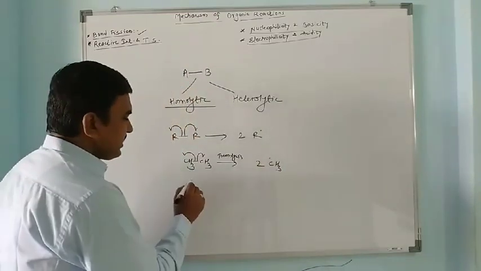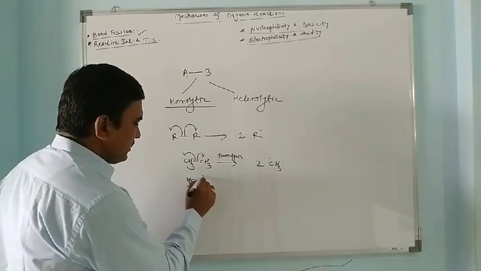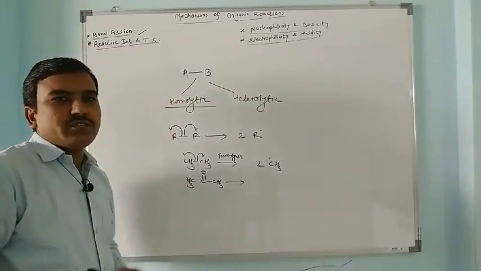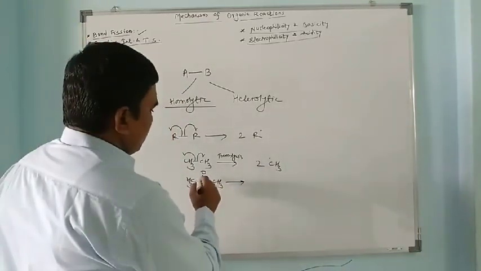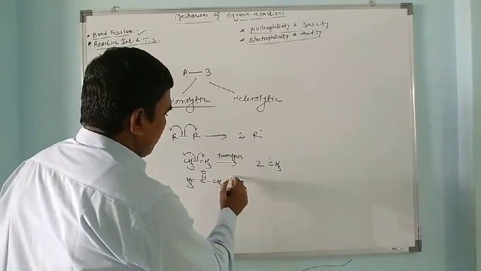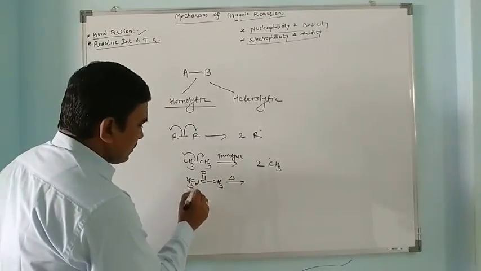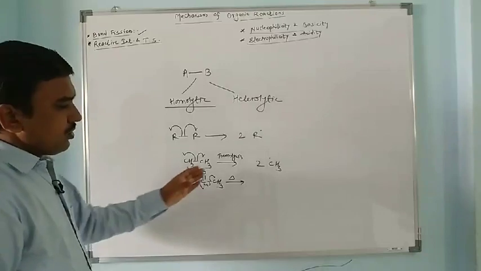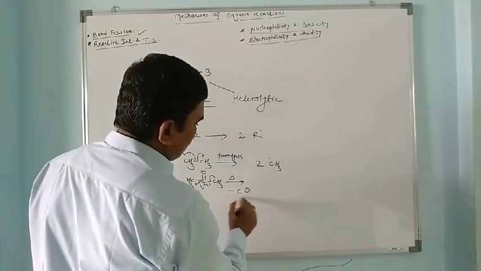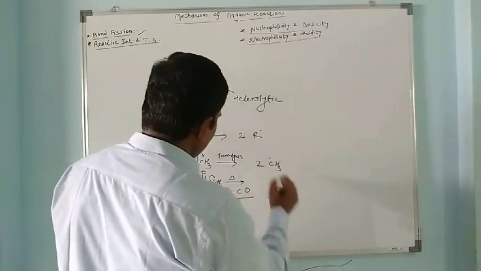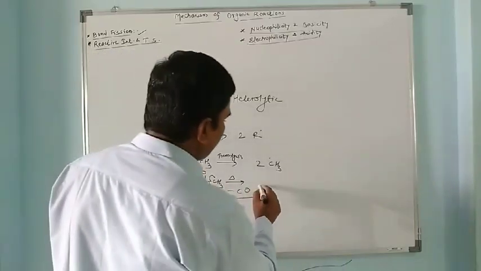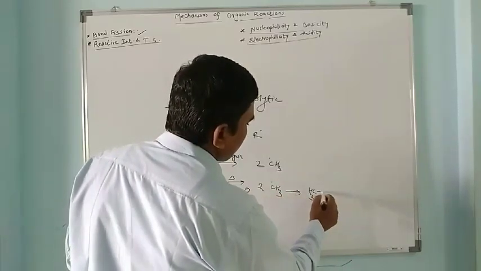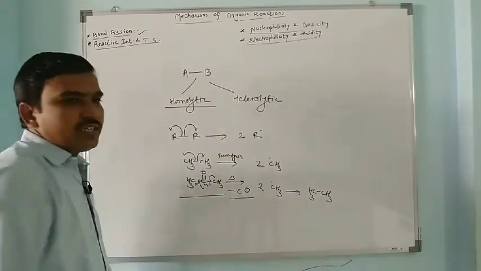If I have examples such as acetone, CH3 C double bond O CH3. In this acetone, when it undergoes homolysis at high temperature, then this one electron goes to this atom, this electron goes to this atom, and this electron goes to this atom. So due to loss of carbon monoxide, minus CO, we get here 2 methyl radicals. Both the methyl radicals are combined, so 2 CH3 radicals combine, and we get here ethane molecule. This is also a photochemical reaction.